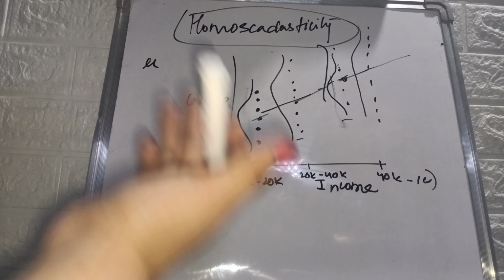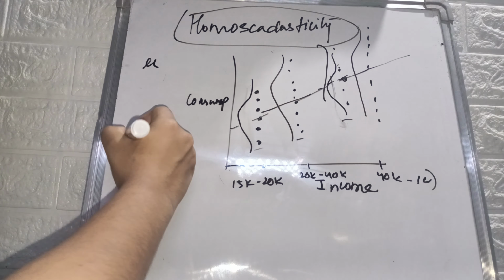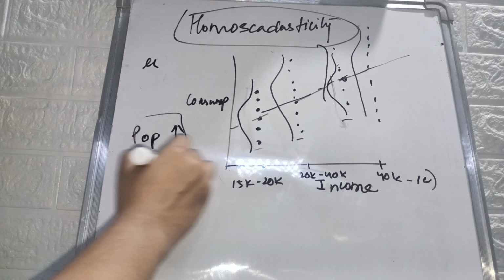Now what is the reason for the occurrence of heteroscedasticity? For example, take any highly populated city. As population increases through urbanization and migration, city A has heavy industries and many employment facilities, so population comes to this city.